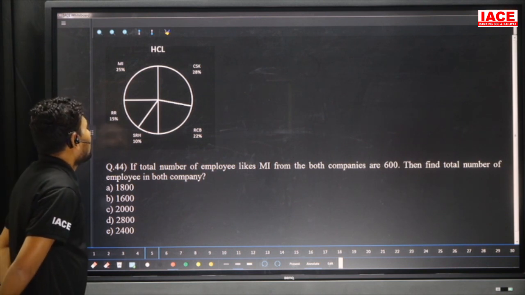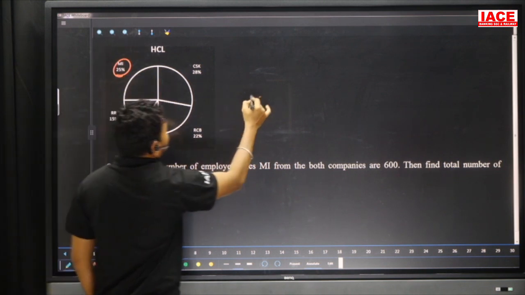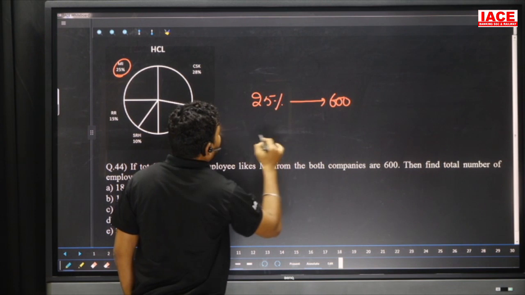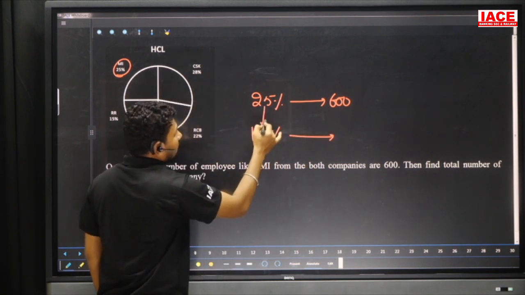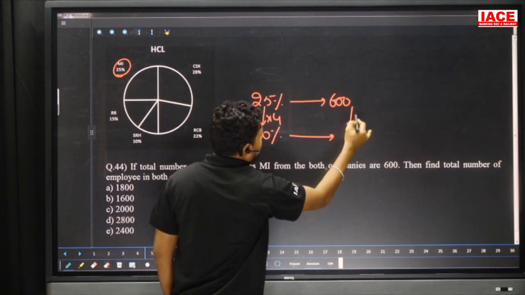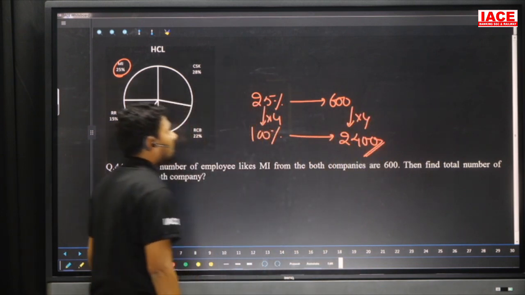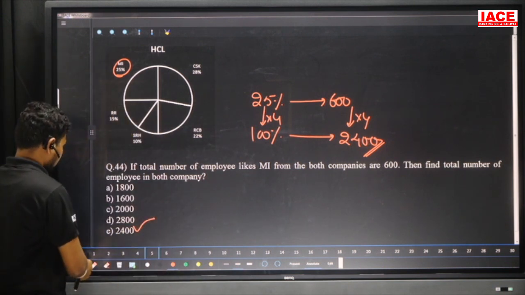of employees in both the companies. So look at MI, 25%. 25% is equal to 600, and I need 100%. For 100%, from 25 to 100 is 4 times, so here 600 is also multiplied 4 times. Total employees is how many members? 2400. So our option is 2400, option E.